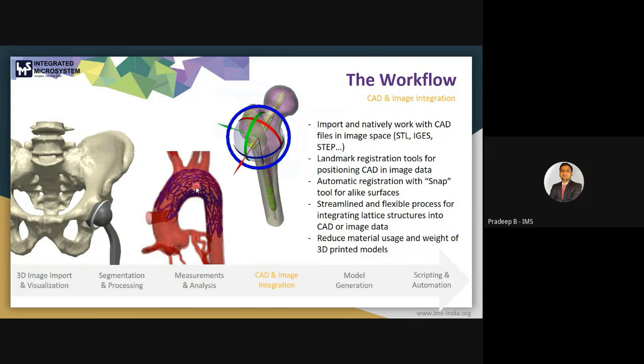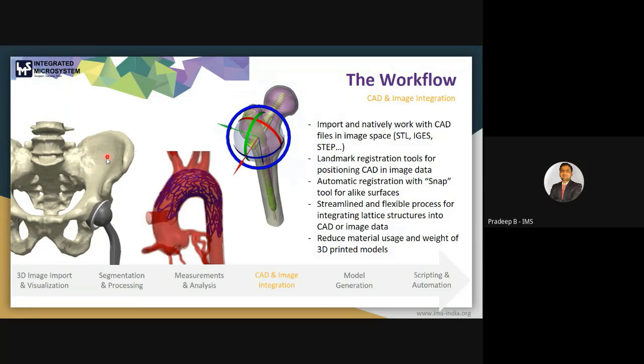Or, as we are in the 3D printing domain, we may want to reduce the material use and weight of the 3D printed model. For this we have the opportunity to reduce the material requirement and provide strength to this pelvic data set or pelvic model.